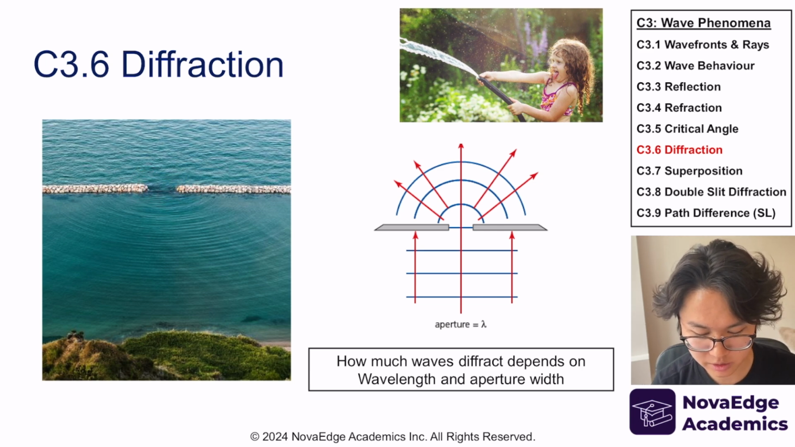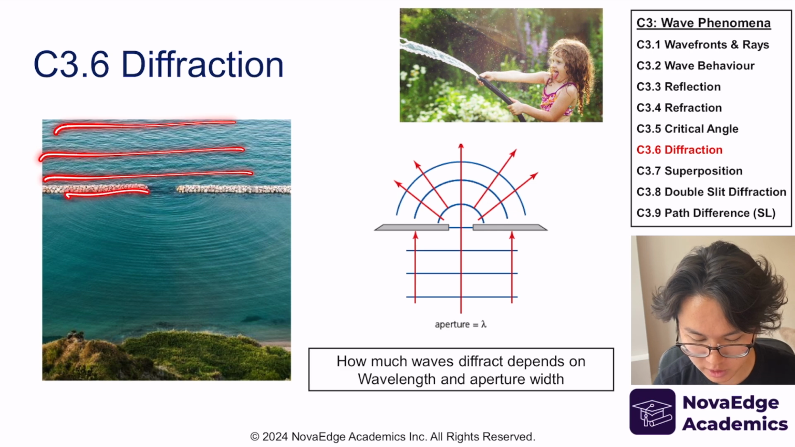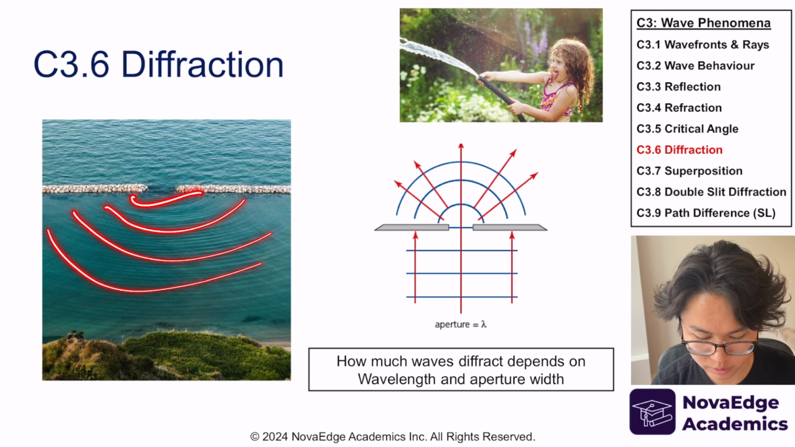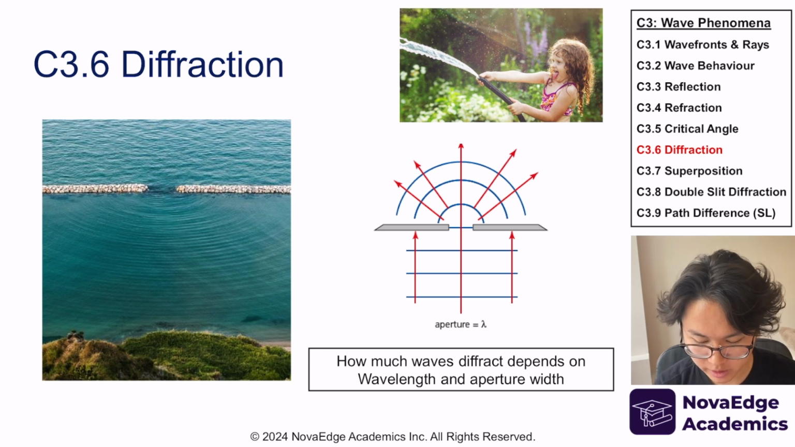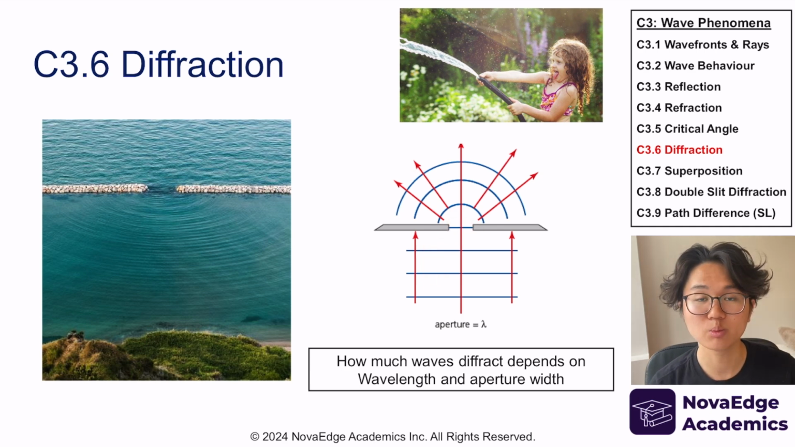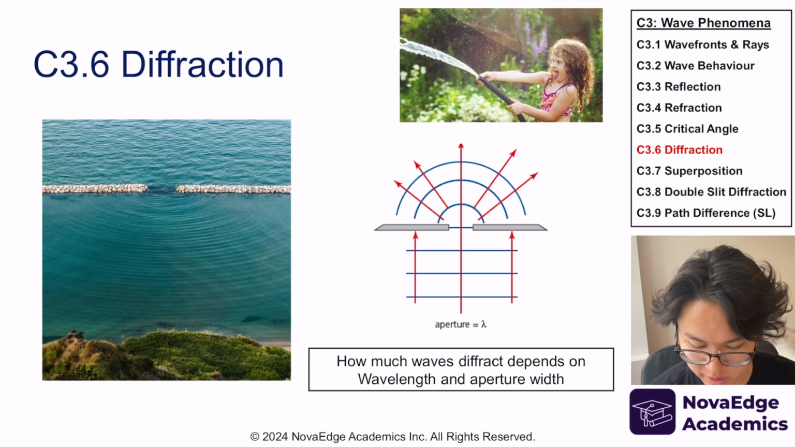In this case, the ocean wave hits a coastline where there's only one opening, and then it's going to start spreading out like a ripple. This spreading out phenomenon is called diffraction. How much waves diffract depends on the wavelength, the distance between the wavefronts, and also the aperture width. We'll explore this in more detail in the HL topic, so it's not for SL.